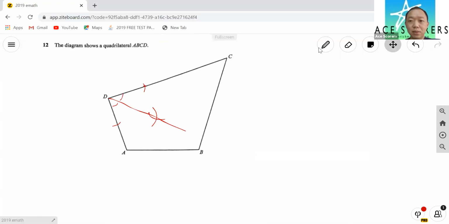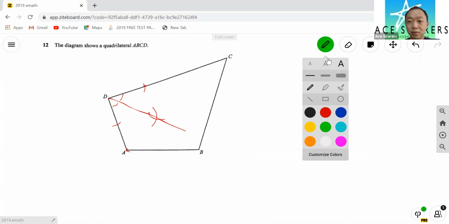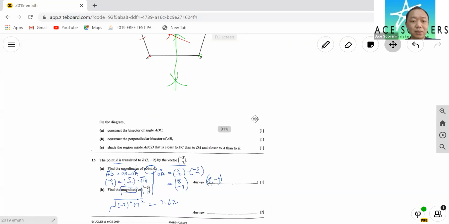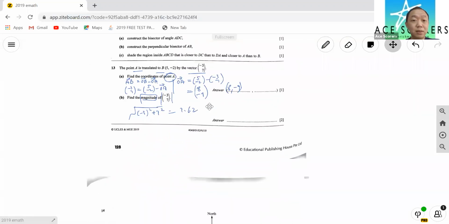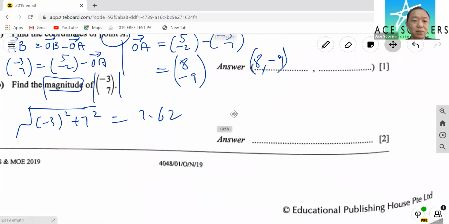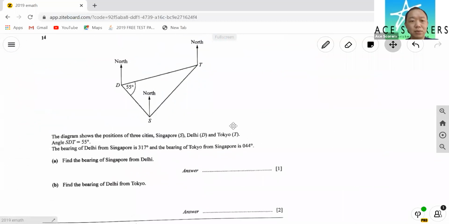Perpendicular bisector AB is pretty easy as well. Take your set square, put a pointy end here. Use another color. So make an arc somewhere here, make an arc somewhere here, then put the pointy end here, arc, and you should get a straight line, right? Perpendicular bisector. Okay, never mind, next one. All right, so vector not tested. Skip this. Okay, next will be the trigonometry.